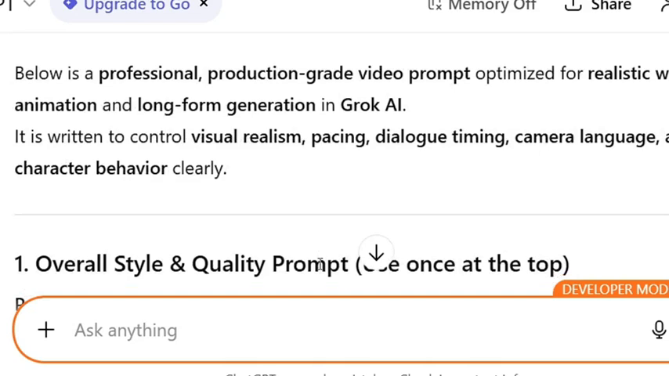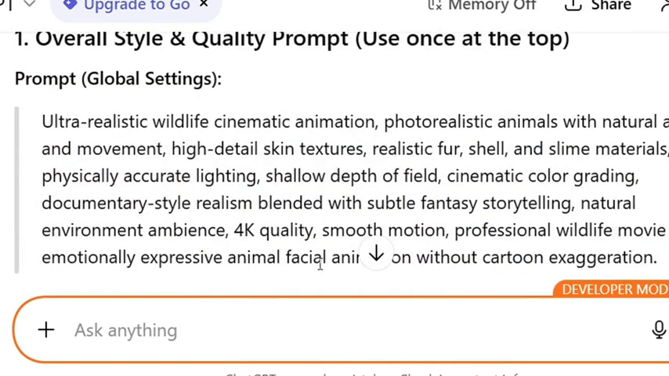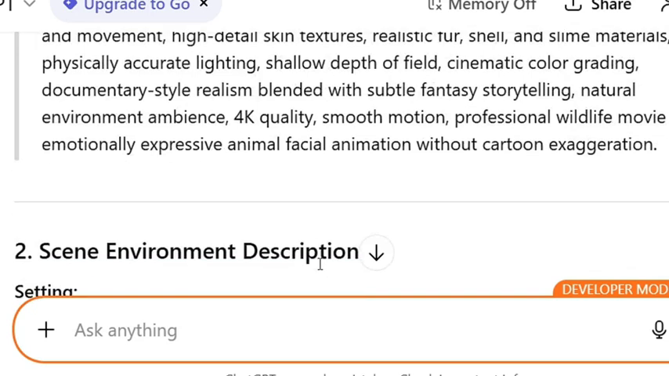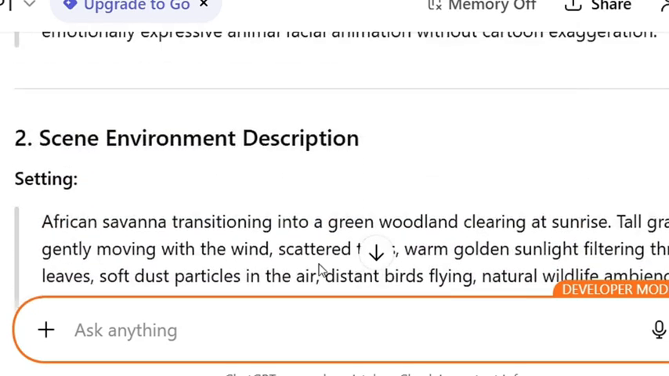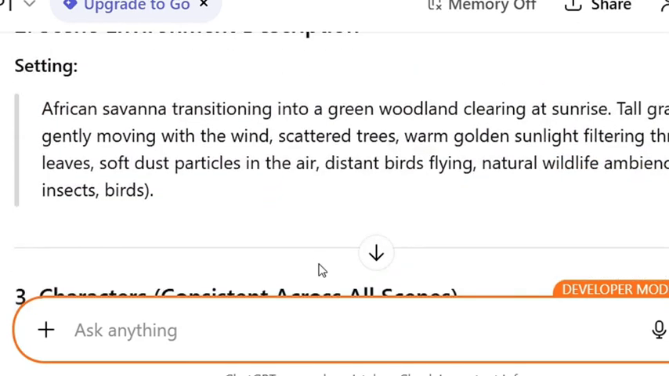As you can see, it says below, professional production. So now this is the prompt I need. This is it. As you can see, this is the prompt. It says wildlife cinematic 4D camera, so you can see everything. Now, this is our first video scene. This is the environment and how the environment is described: African savanna transitioning into a green woodland. As you can see everything here.